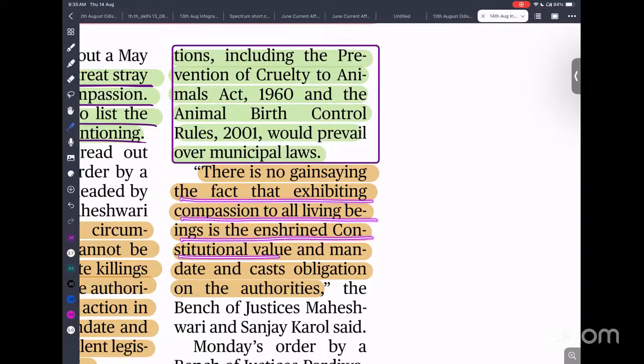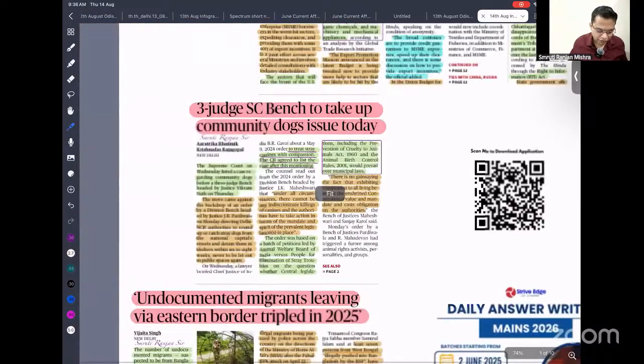There is again a saying that exhibiting compassion to all living beings is enshrined in constitutional values and casts an obligation on the authority. If you look into our Constitution, Article 48 and 48A also talk about compassion towards living creatures, and we need to protect them. So being human beings, we need to be driven by this compassion.